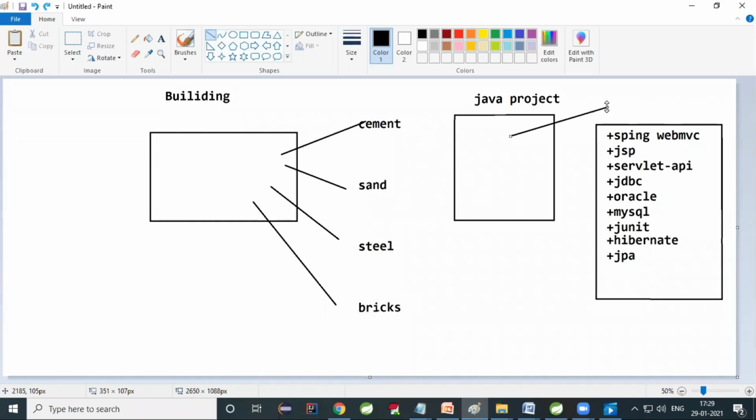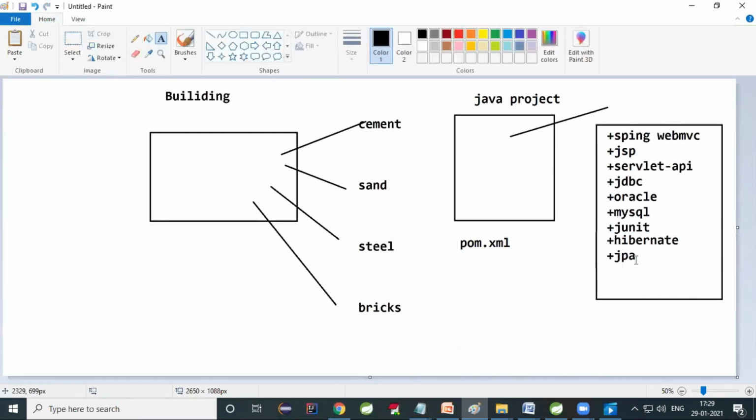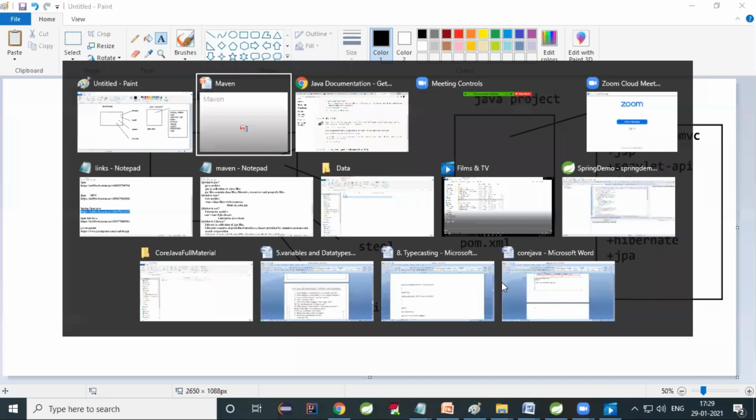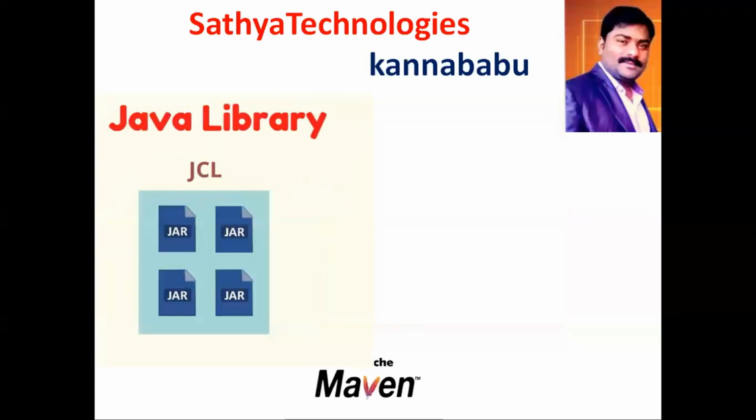Some Maven repository is given so that you, the developer, don't worry about which software or which jar files you want to add in your project. You just mention those jar file names in one file called the pom.xml file, so that automatically these jar files will be attached to your project. That is the beauty of Maven. So what is this Maven? That's what I'm telling. Now I will explain about this Maven, you will understand.